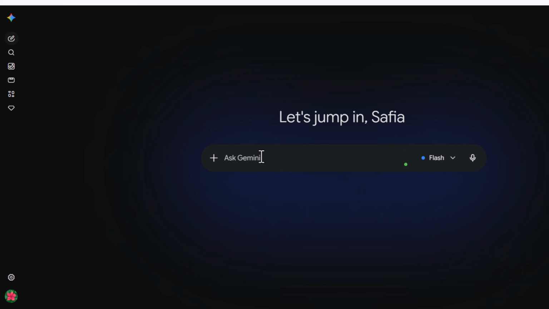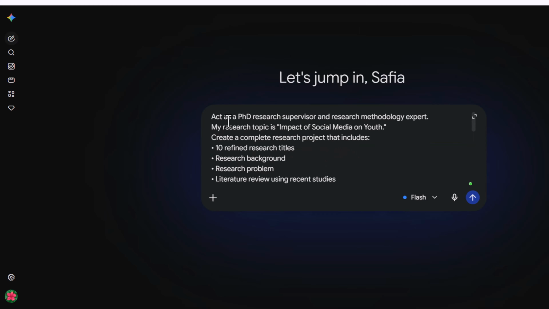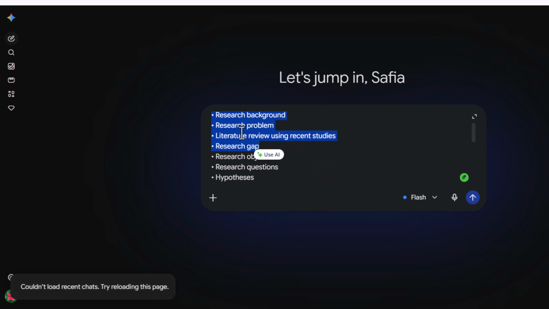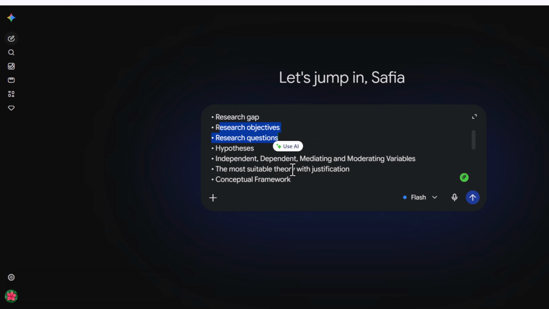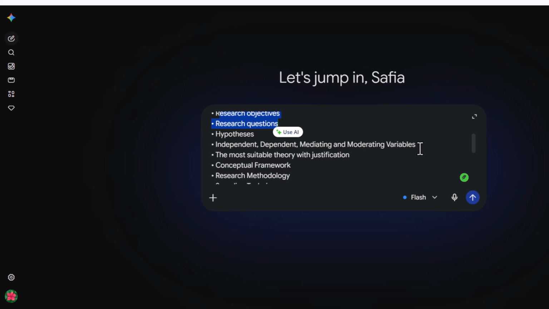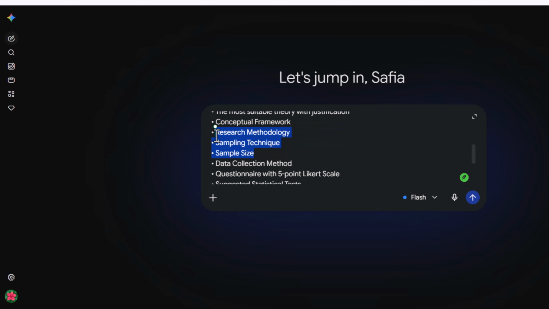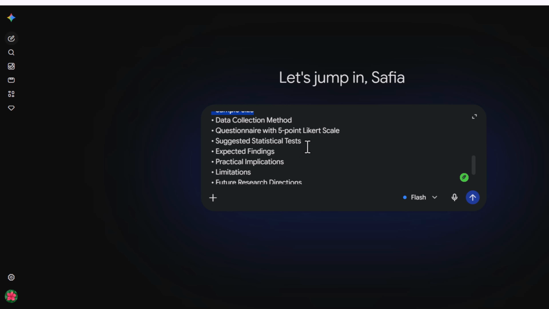Master prompt. Act as a PhD research supervisor and research methodology expert. My research topic is Impact of Social Media on Youth. Create a complete research project that includes 10 refined research titles, research background, research problem, literature review using recent studies, research gap, research objectives, research questions, hypotheses, independent, dependent, mediating, and moderating variables.